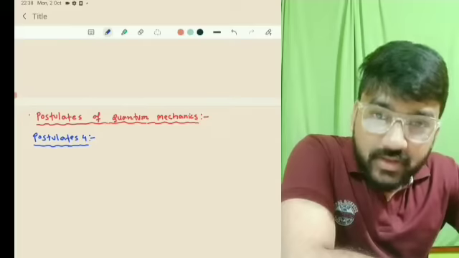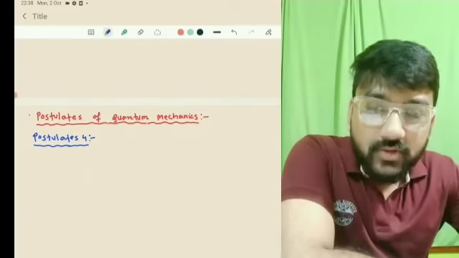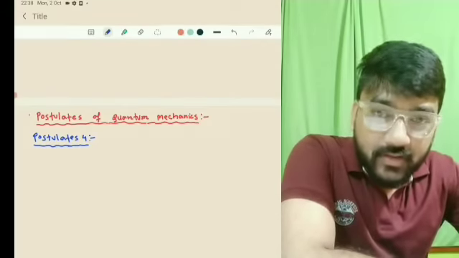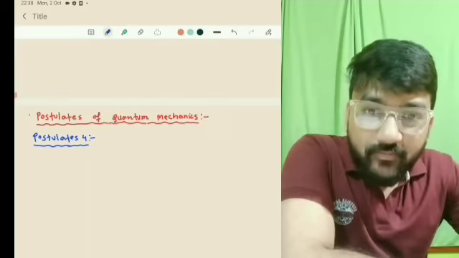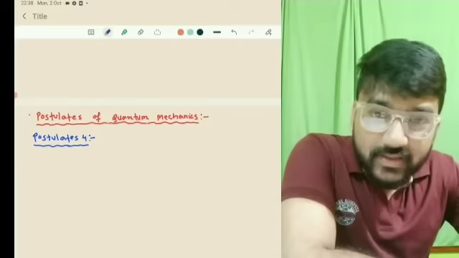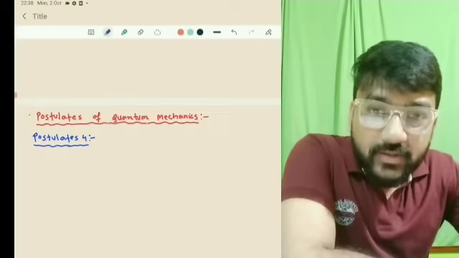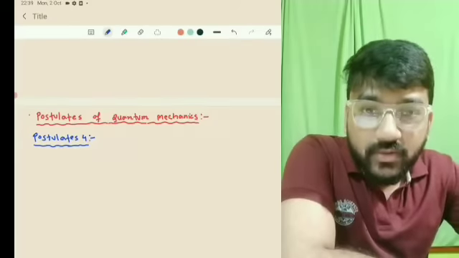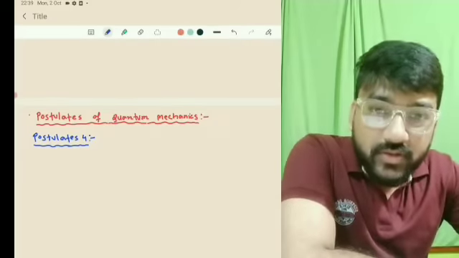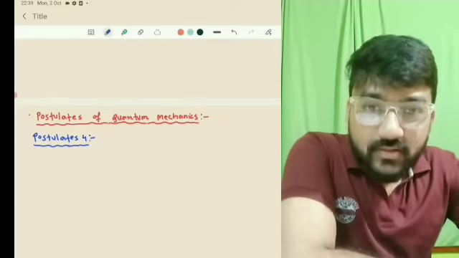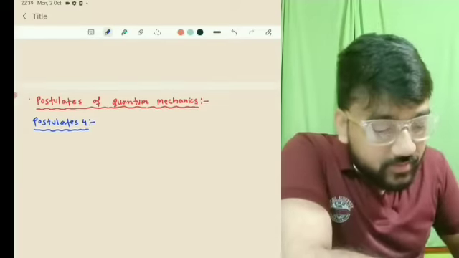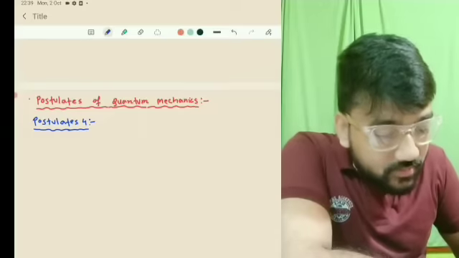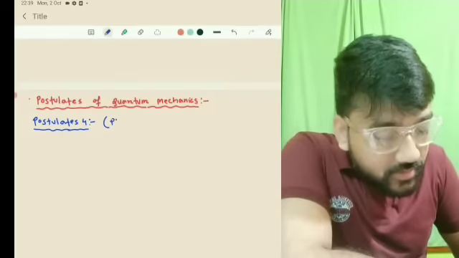So the measurement of any observable corresponding to a state vector, what will be the probability of the measurement of that state, we will discuss here in postulate 4. This is actually the probabilistic outcome of the measurement of an observable corresponding to a particular eigenstate.